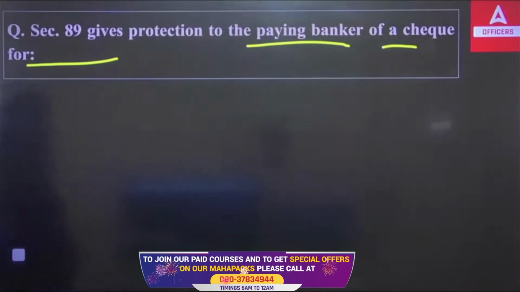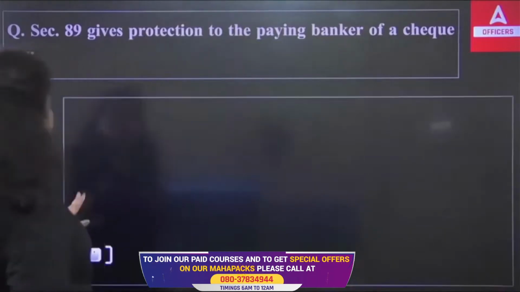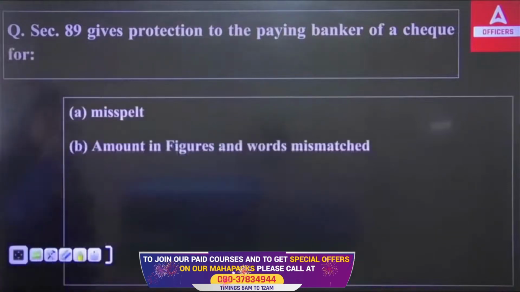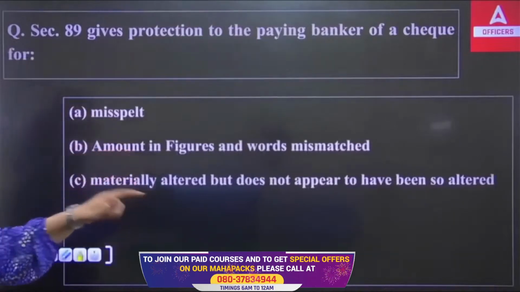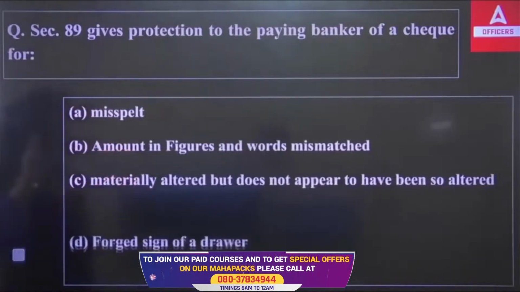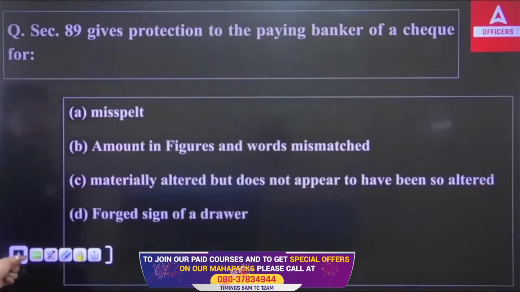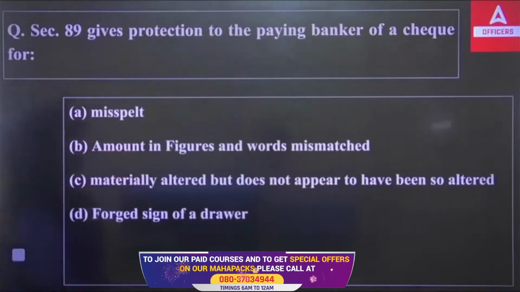So, section 89 gives protection to the paying banker of a check for: first, misspelled; second, amount in figures and words mismatch; third, materially altered but does not appear to have been so altered; fourth, forged signature of a drawer. So, which of the following will be covered?